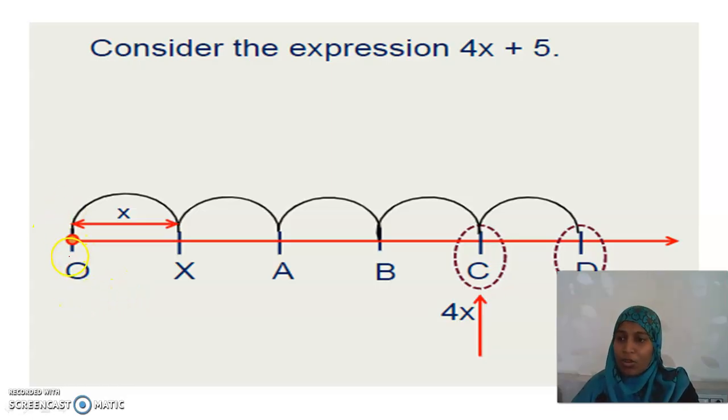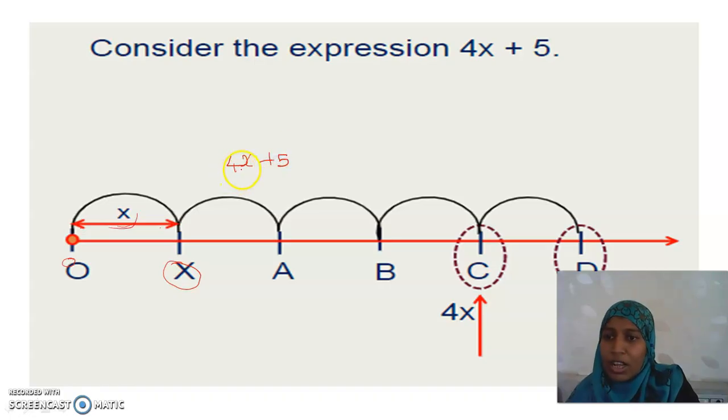Starting from O, this is nothing but 0. I move x units to the position A. This is variable x, and this x can be anything. Always it may not be 1 or 2. It can be any number. And with the same measurement, how many jumps should I make? I should make 4 jumps because it is 4x plus 5. Isn't it? I should have 4x.